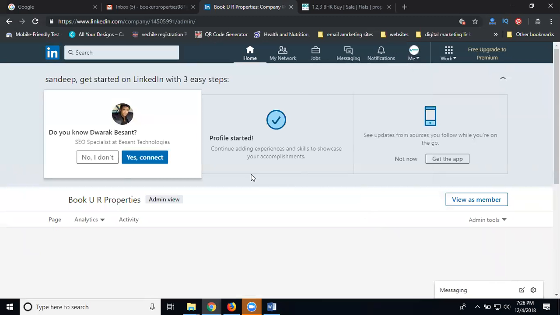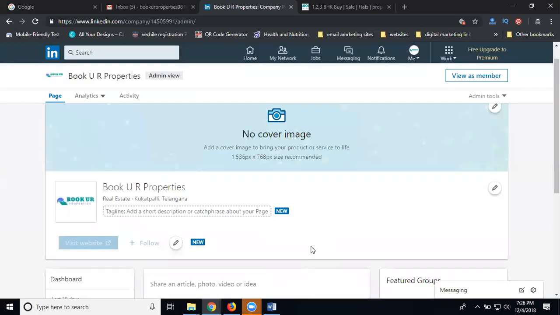Is it clear? So zero-connection people cannot create the company page. A user who has more connections can create the company page, and zero-connection people can also get access. Is it clear? So this is called one LinkedIn page you can post for n number of users. A zero-connection person can also manage the company page, created by someone with good connections, who can give access to the zero-connection person.